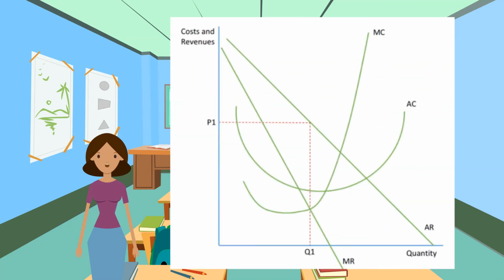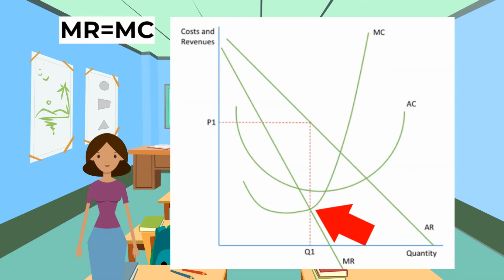In order to short-run profit maximize, firms produce where marginal cost equals marginal revenue. If they produce less than this, then producing more will increase profit, since marginal revenue would be higher than marginal cost, so they're making more in revenue than it costs to produce the good. If they produce more than this, they would be making a loss on the goods produced above the profit maximizing point, and so they should decrease production. The diagram shows that the firm will produce at P1Q1. The output is determined by where marginal cost equals marginal revenue, and the price at this output is determined by the AR curve. Cost and revenue diagrams are looked at in more detail in the following units.